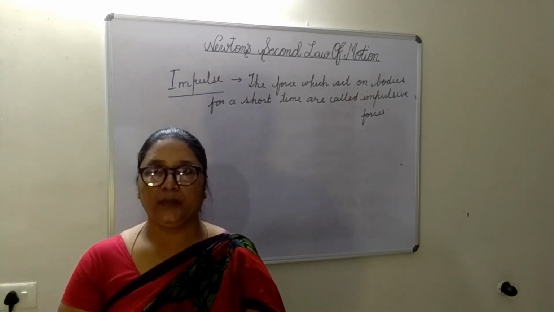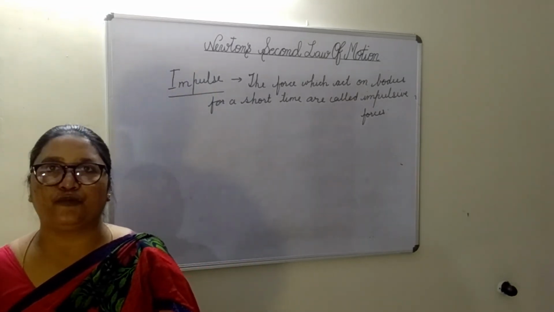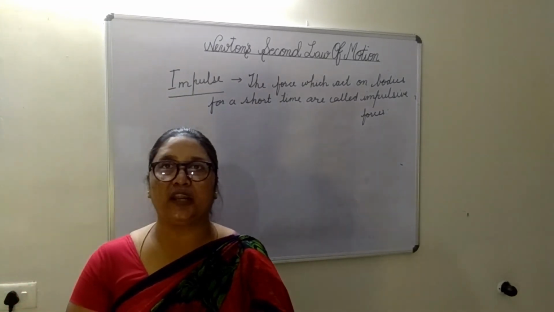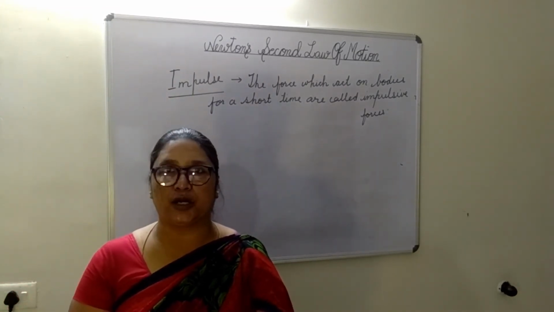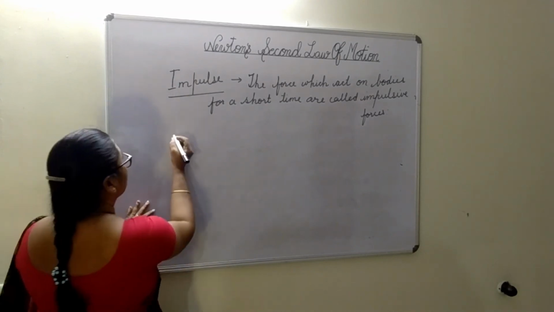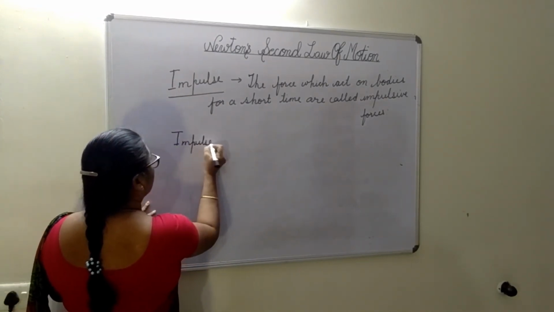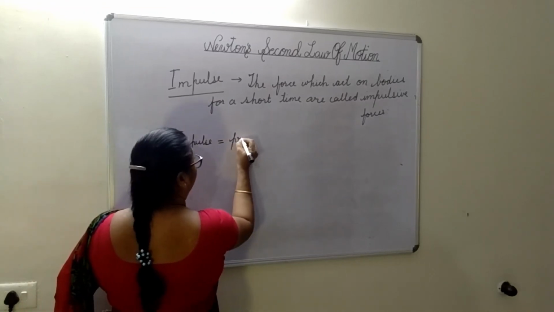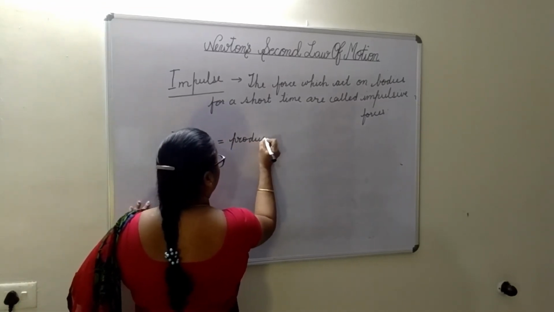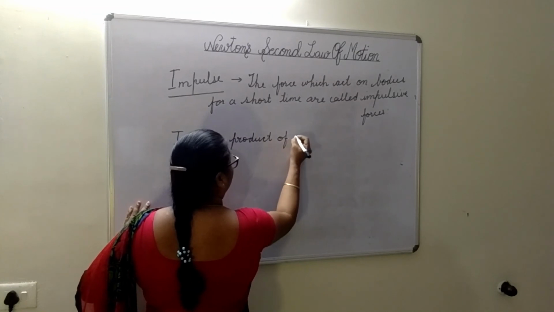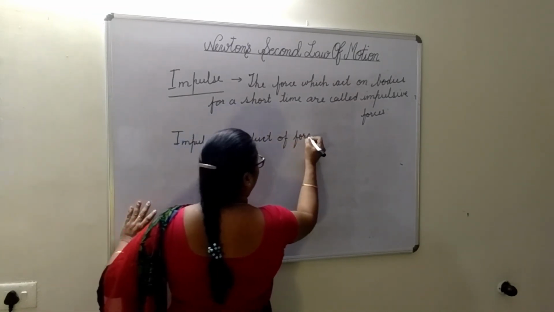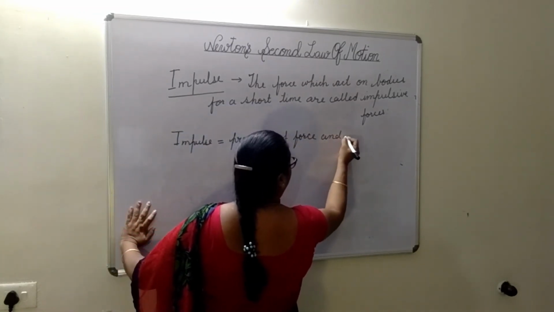The impulse of a force is a measure of the total effect of the force applied for a short time. Impulse is the product of force and time.